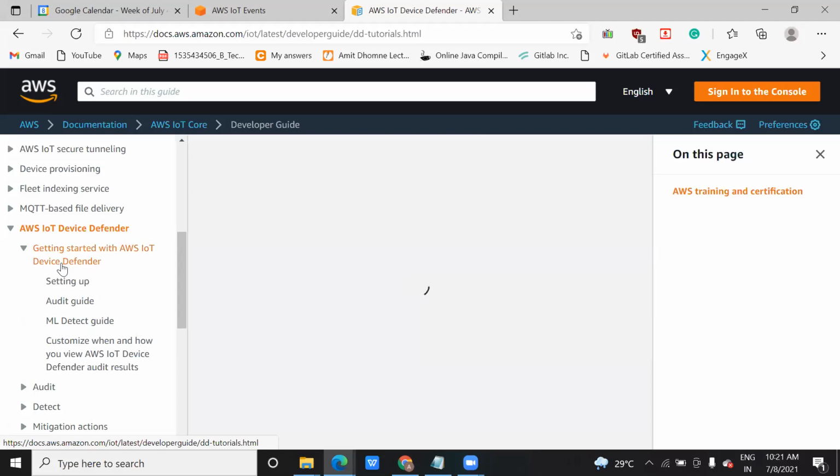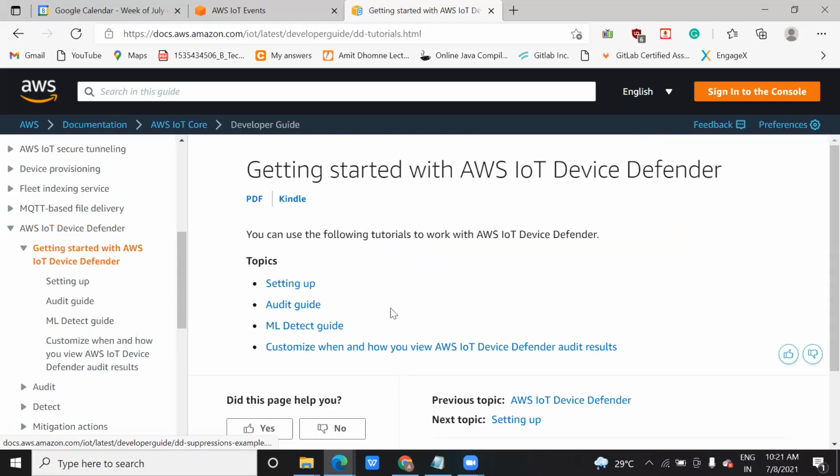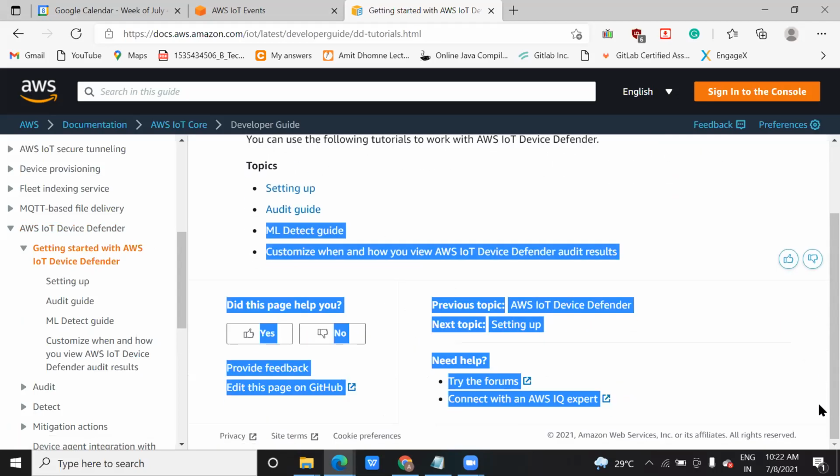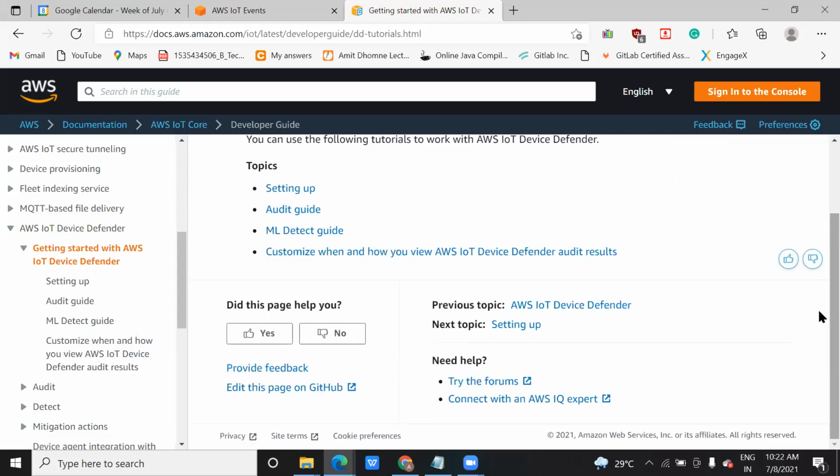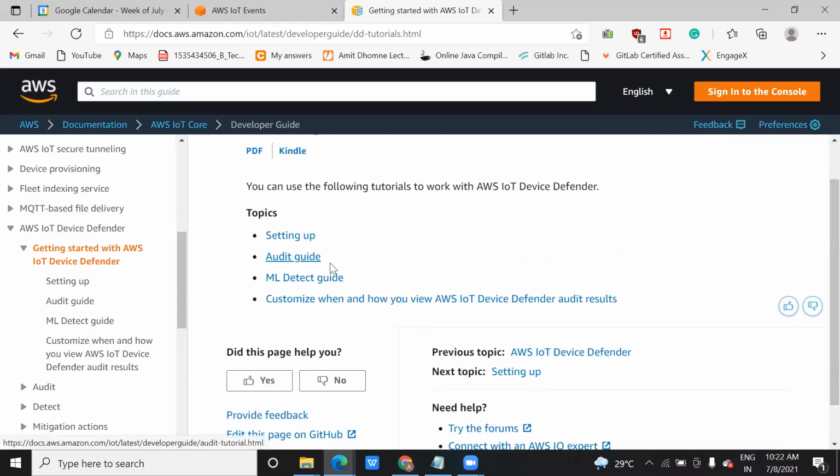Just click on get started with the AWS. For this you need to do some settings and some configuration, like setting up audit guide, ML detect guide, and customizing how you can view audits done by your IoT device defender. So this you can see from this document. In simple words, this IoT device defender is nothing but monitoring the activities of your IoT device and the AWS cloud where they are ingesting the data.